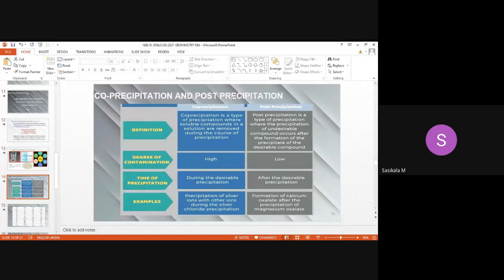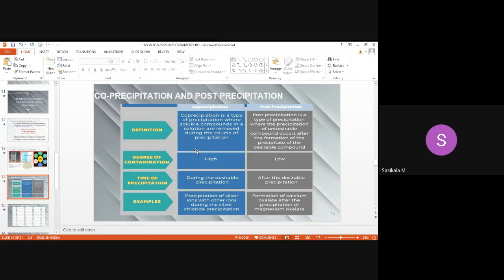Co-precipitation is the type of precipitation where soluble compounds in a solution are removed during the course of precipitation. So by means of co-precipitation, any soluble compounds that interact with the precipitate are precipitated out and removed.